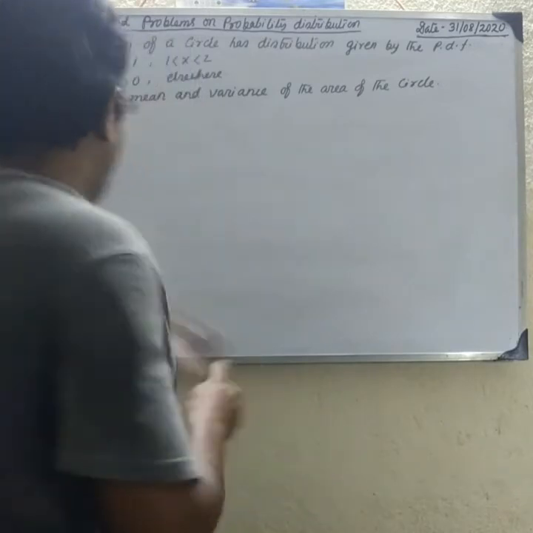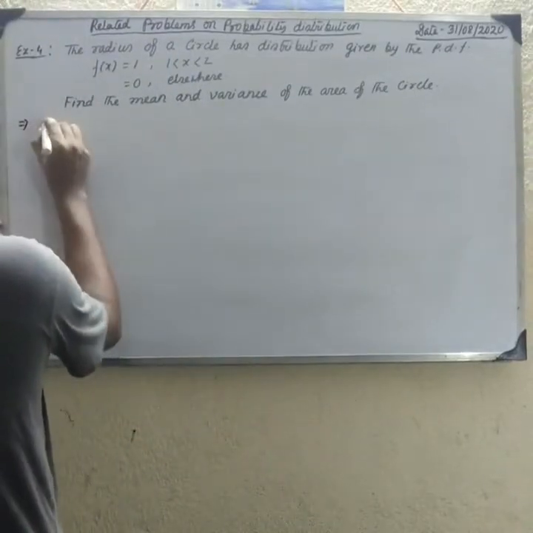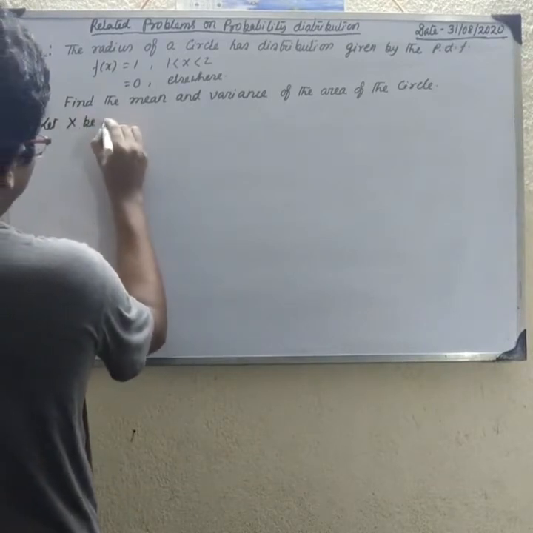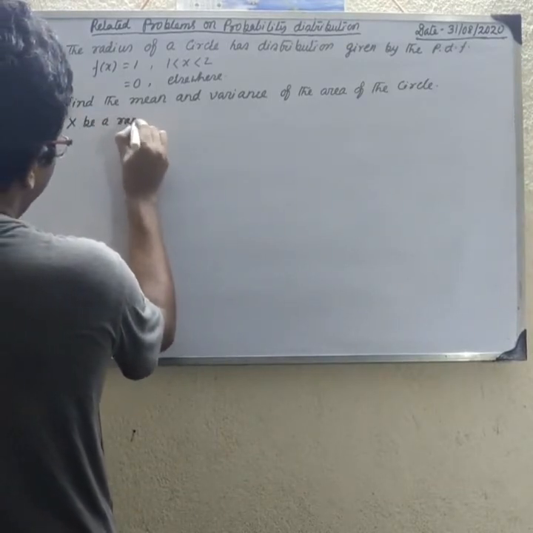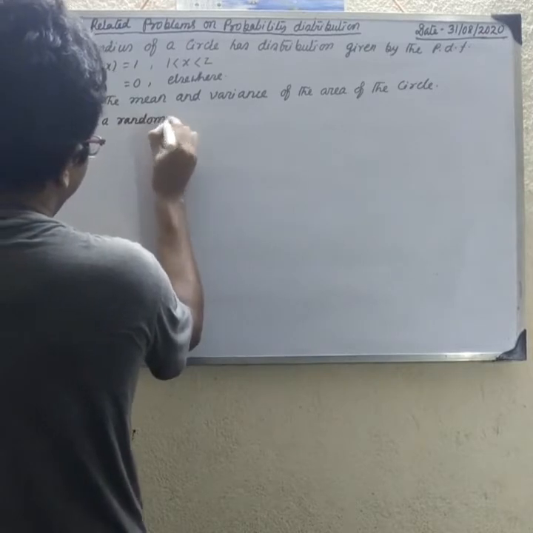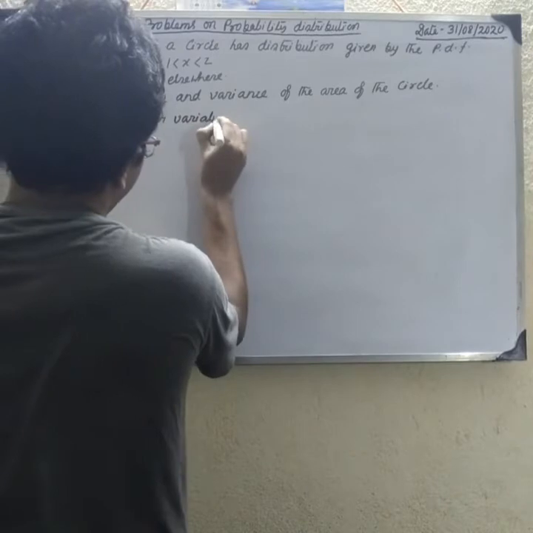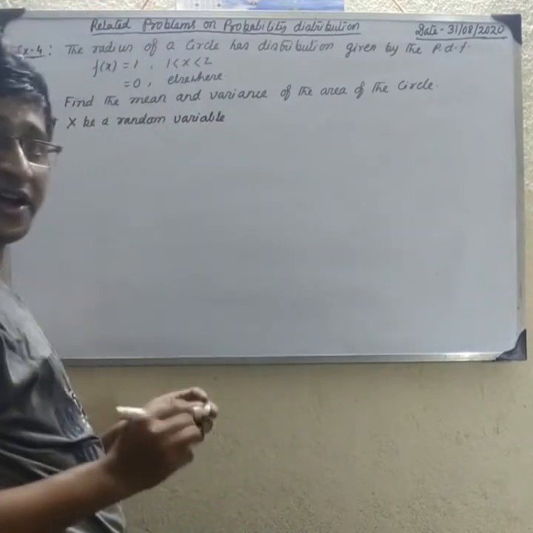So let X be a random variable, that is obviously a continuous random variable, which denotes the radius of the circle.